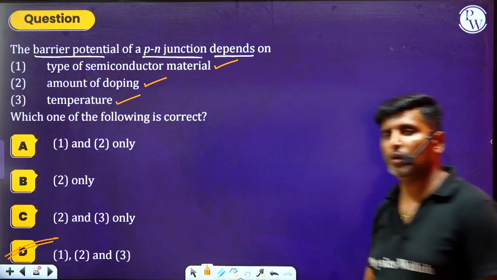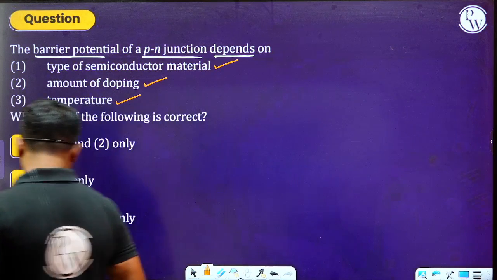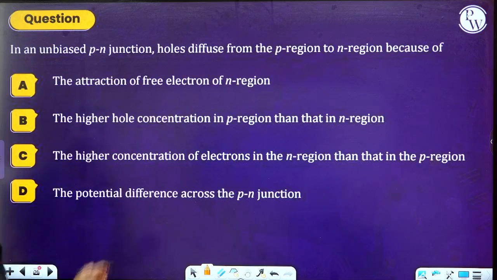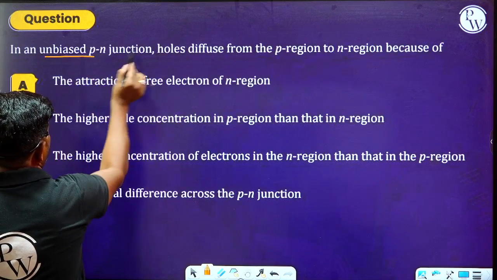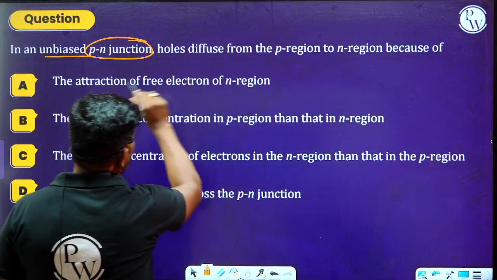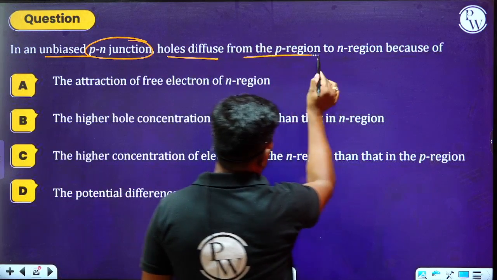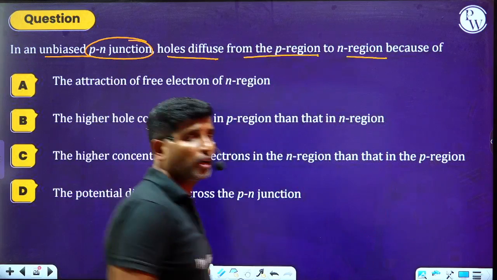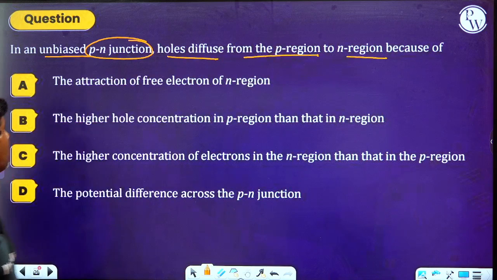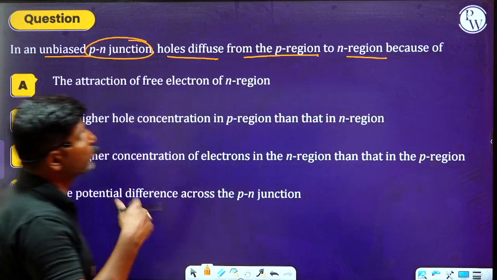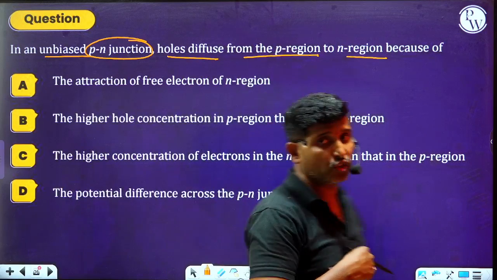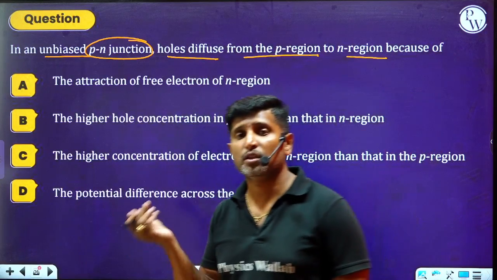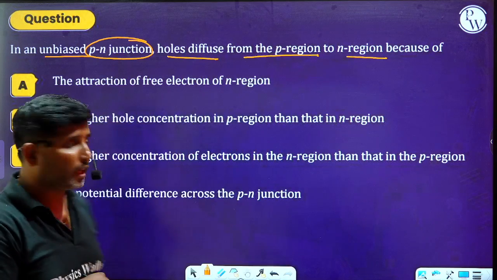Okay. Now let us see the next one, what they are saying to us. Please read this question here. In an unbiased PN junction, holes diffuse from the P region to the N region because of, in an unbiased junction here, why will the holes diffuse from the P region to the N region? Not only holes, electrons will also diffuse from the N region to the P region.